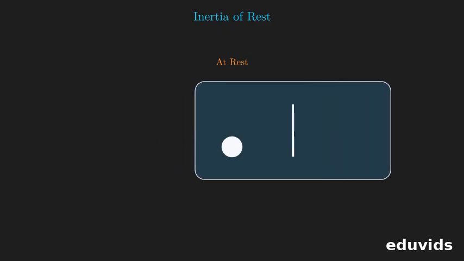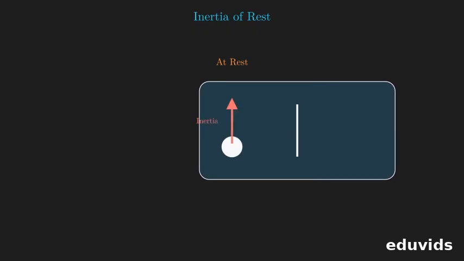When the bus suddenly starts moving forward, the floor pulls your feet forward. However, the upper part of your body tries to remain in its original state of rest due to inertia. This resistance causes you to appear to fall backward relative to the accelerating bus.